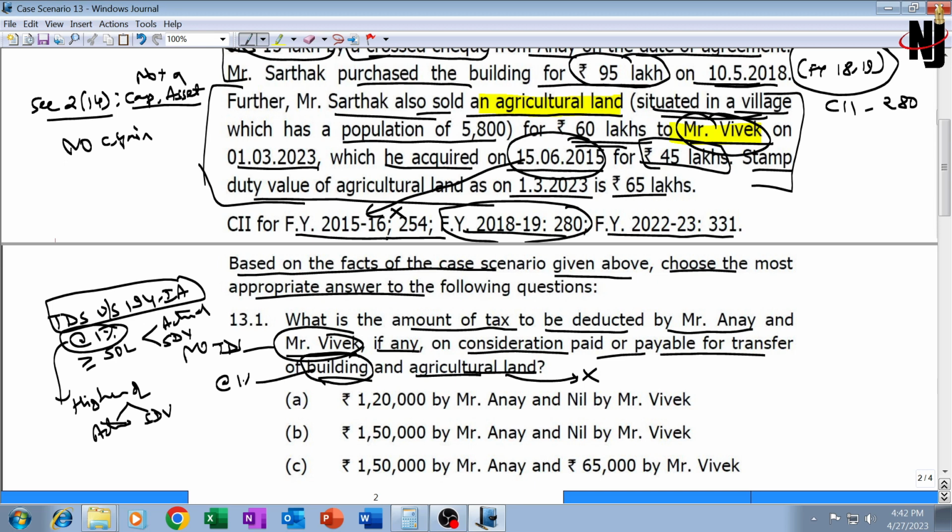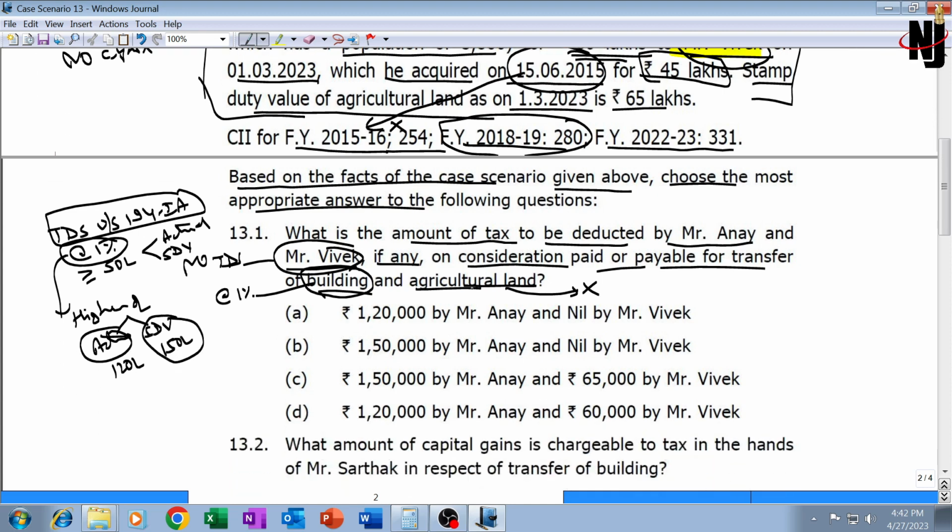Rate of TDS is 1%, but 1% of what? 1% of either actual purchase consideration 120 lakh, or the stamp duty value which we are taking into account, 150 lakh, whichever is higher. So on 150 lakh, 150 lakh into 1% will be 1,50,000 by Anay and nil by Vivek.